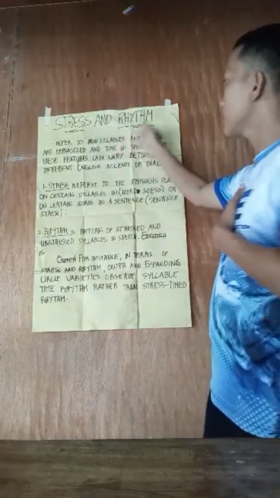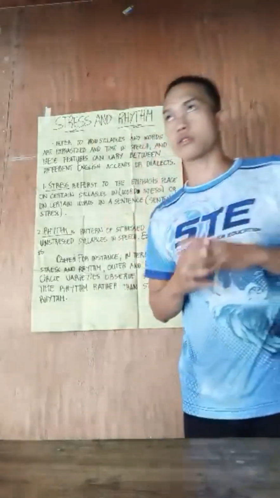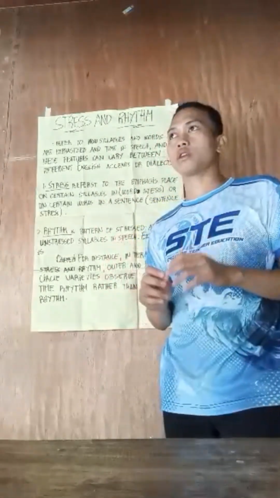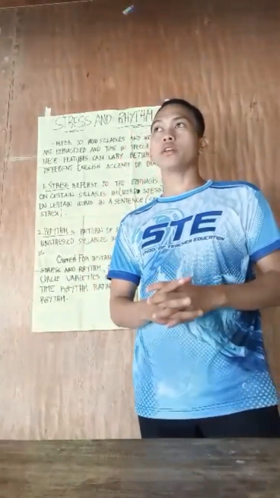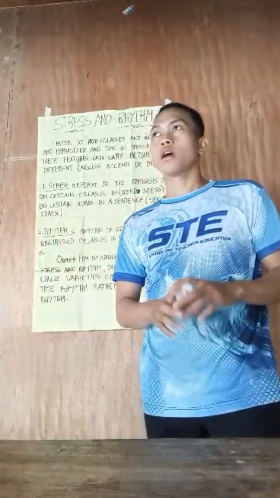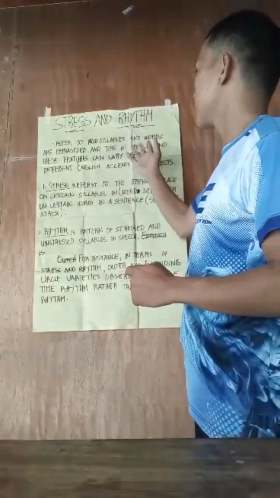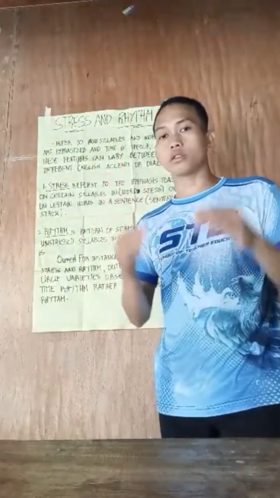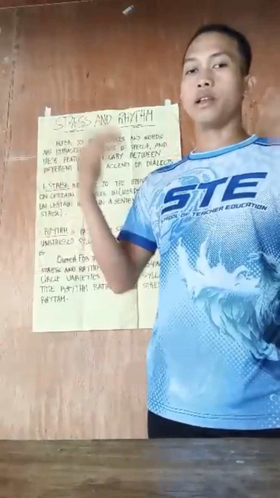This means that stress and rhythm refers to how a person pronounces the word, how the syllables are pronounced, whether it is much louder or much higher in pitch, or whether every word in a sentence is pronounced for a long time duration. That is what we mean by stress and rhythm, and it is affected by where the people live, or the geographical place where they live.